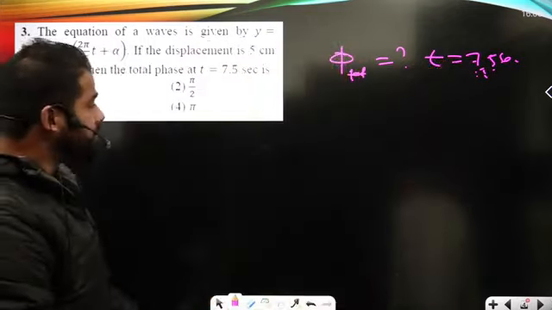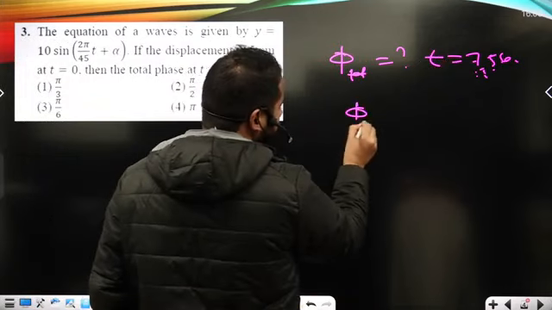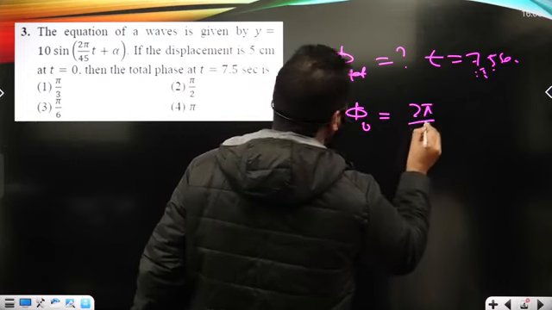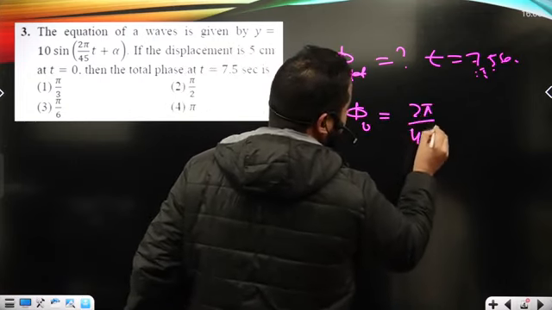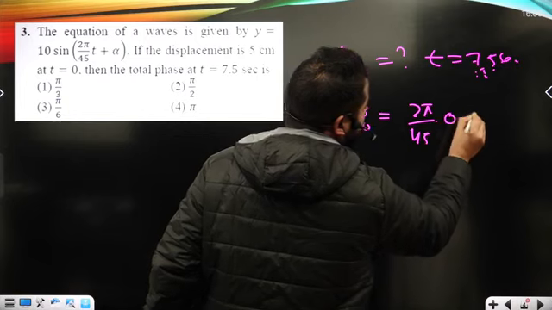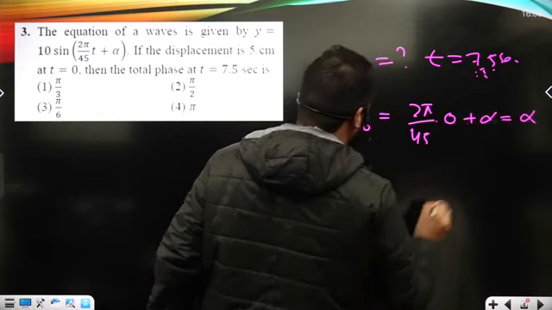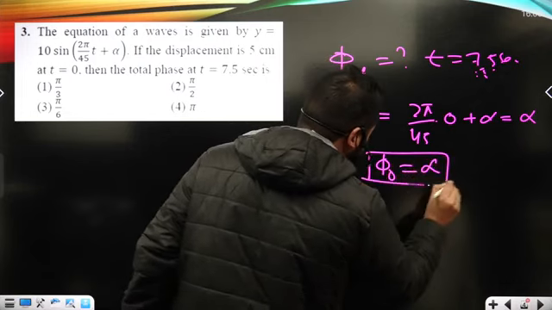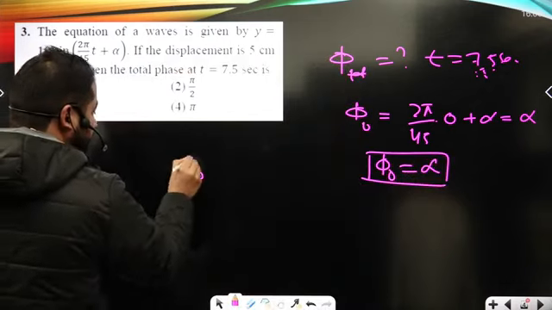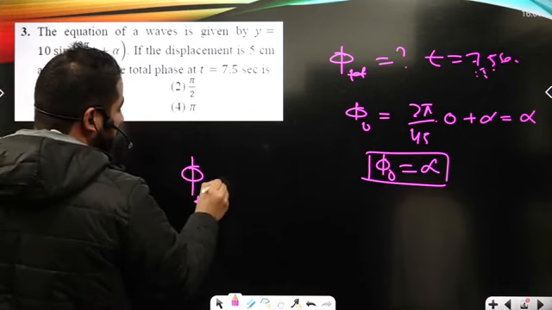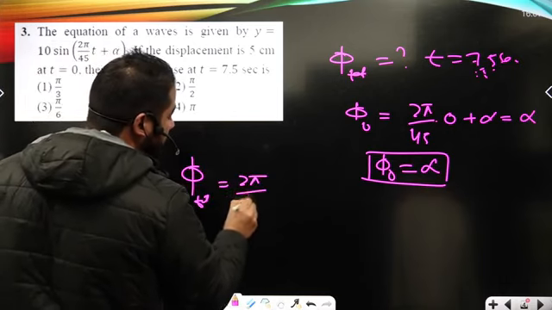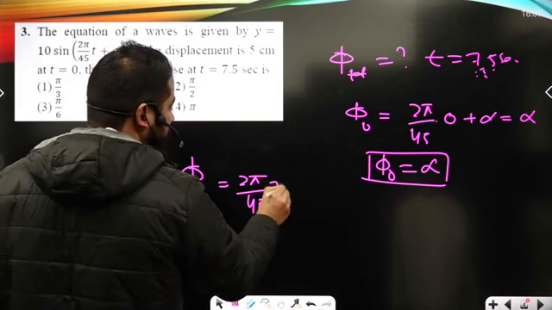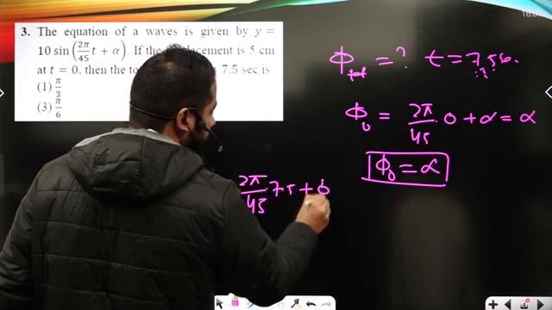Just have a look here. The initial phase, I can represent it by phi naught. From the given equation, it is 2 pi upon 45 times the initial time, which is 0, plus alpha. So the initial phase of the particle is alpha. Now the phase of the particle at this particular time, phi total, is 2 pi upon 45 times 7.5 plus phi naught.